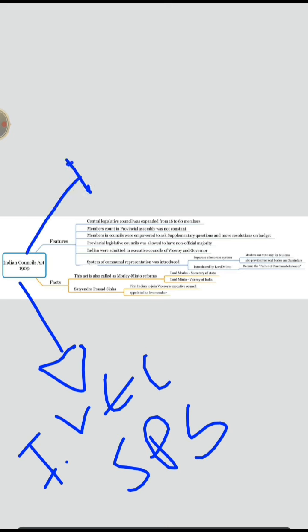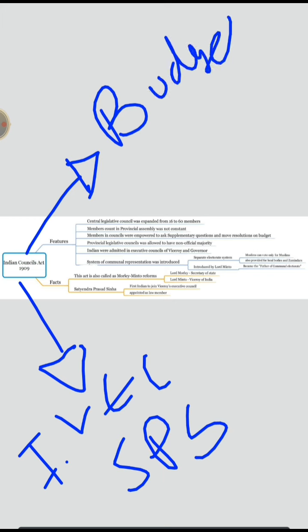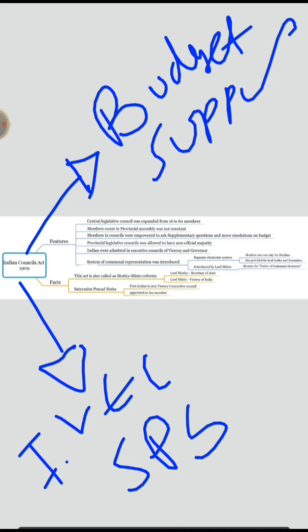Okay, so this is all about the Indian Councils Act, and a few more points. As I already mentioned regarding the budget, only through the Indian Councils Act of 1909 could the members ask supplementary questions on the budget. Supplementary questions were allowed. Before this, they could discuss, but supplementary questions were not allowed.